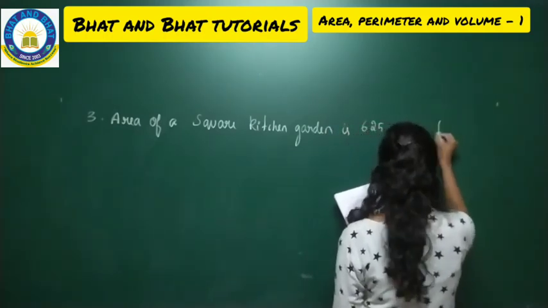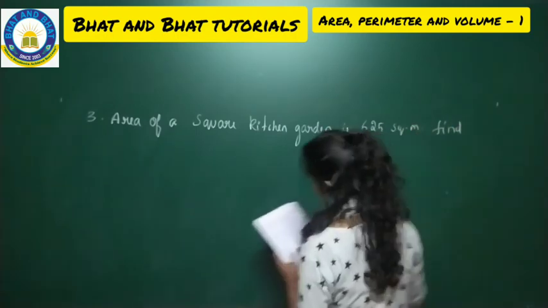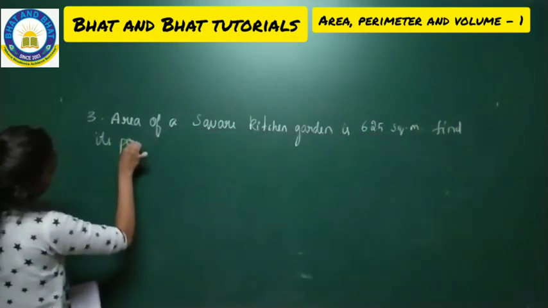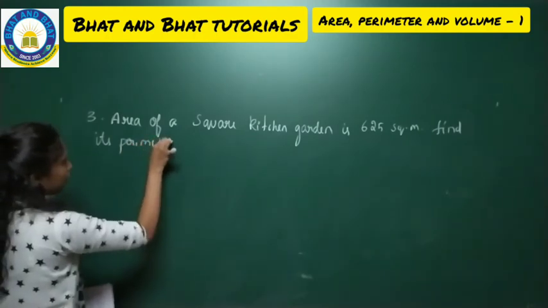Find its perimeter. So you have to find the perimeter of a kitchen garden.